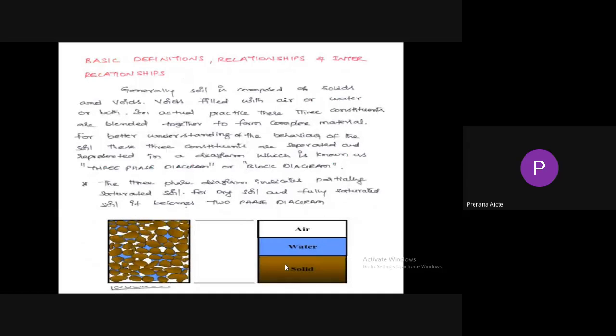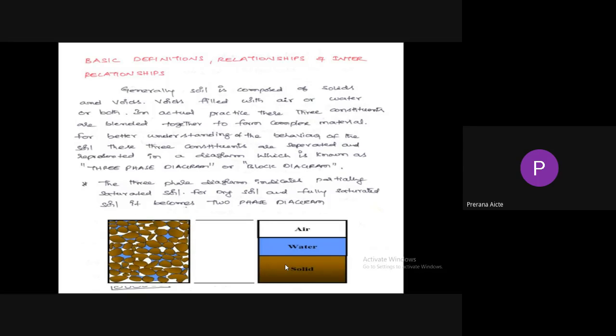Next, basic definitions, relationships, and interrelationships. Generally soil is composed of solids and voids. In partially saturated soil, some of the voids are filled with air and some with water. In fully saturated soil, all voids are filled with water. In perfectly dry soil, all voids are filled with air.